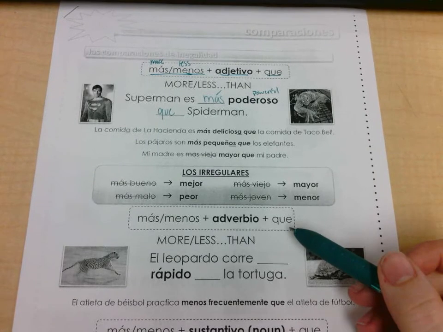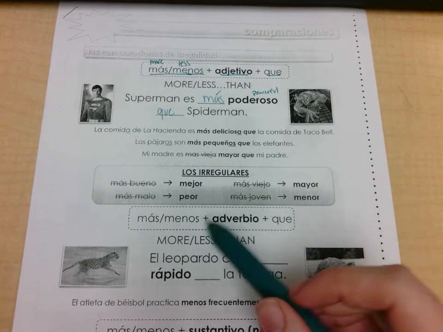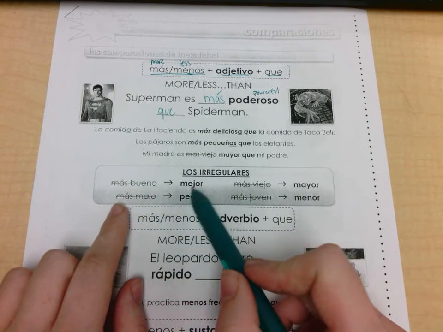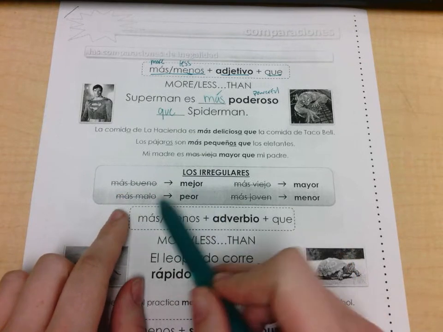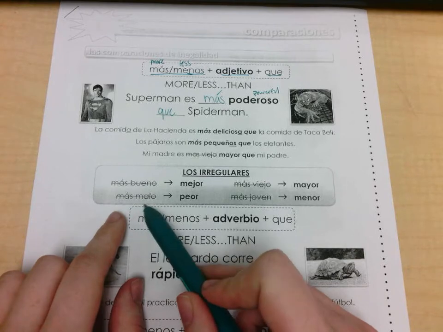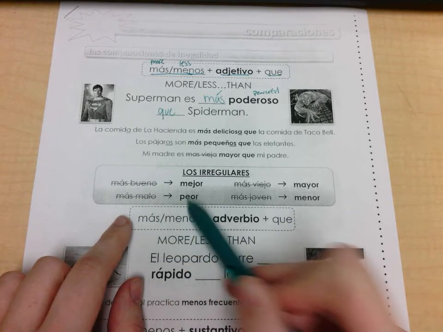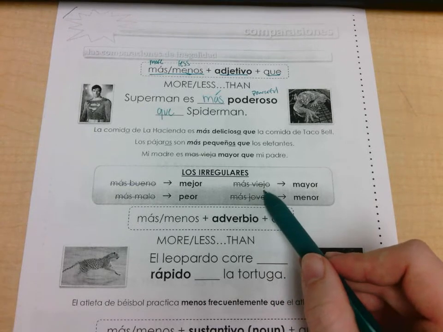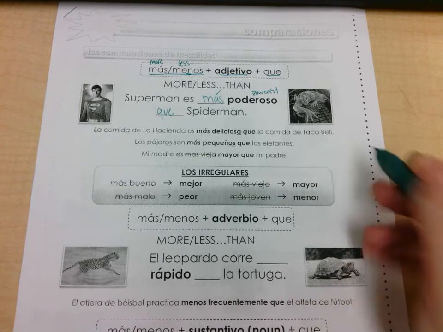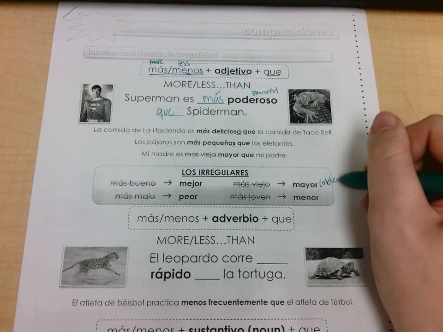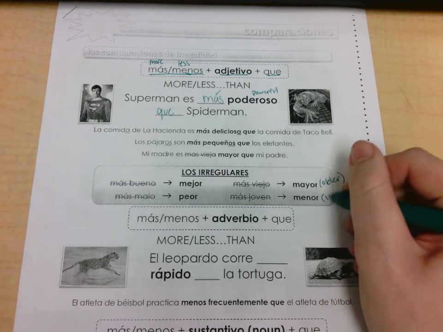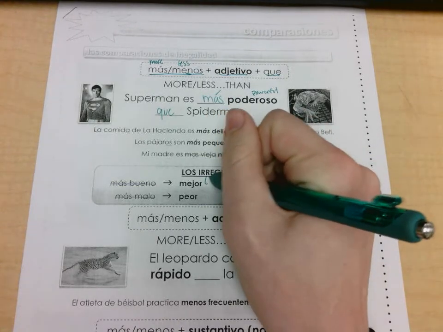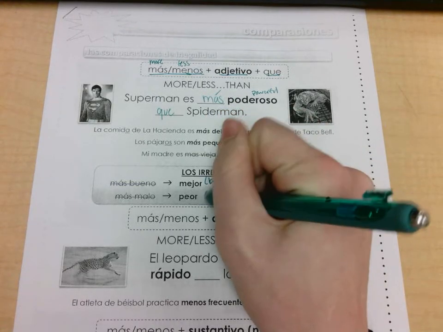And then we have a few irregulars. We have 4 irregulars. One, instead of saying más bueno or better than, we're going to say mejor. Instead of saying más malo or saying worse than, we're saying peor. Instead of saying más viejo or more older, we're going to use the word mayor for older. And menor would be younger. Alright, so this was better, and this was worse.